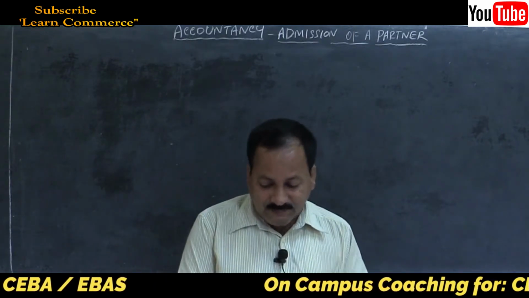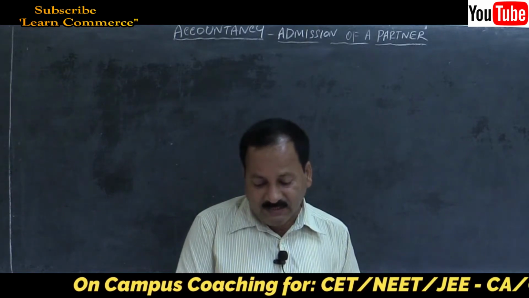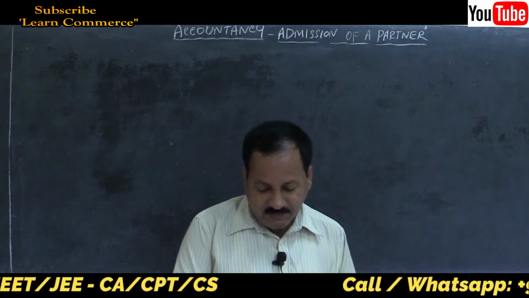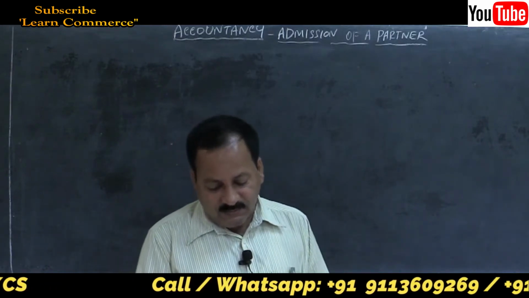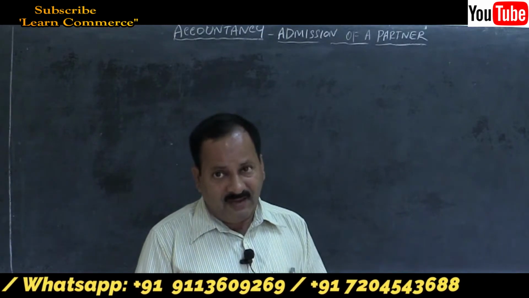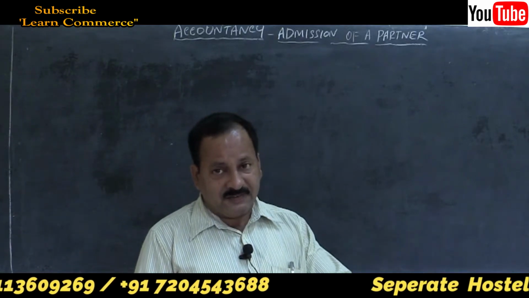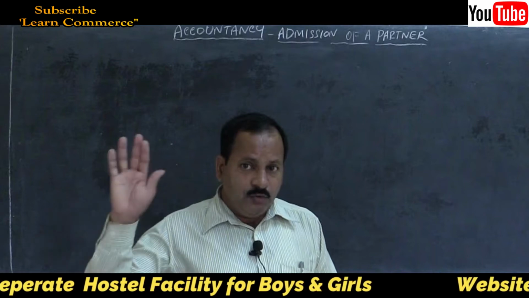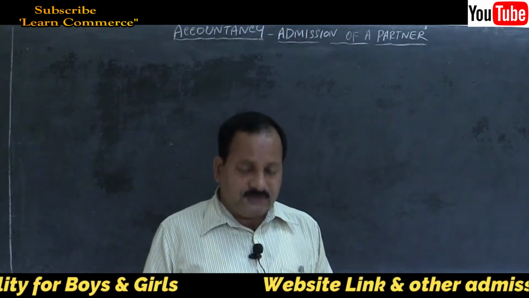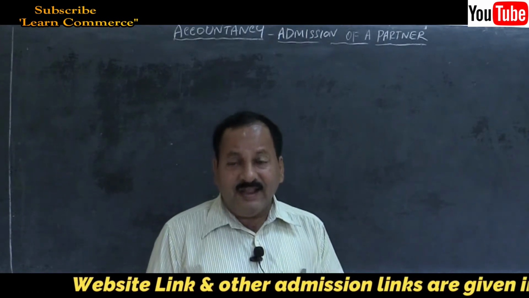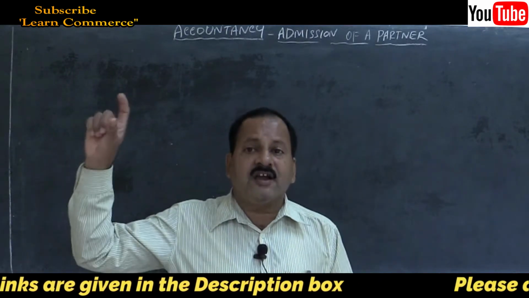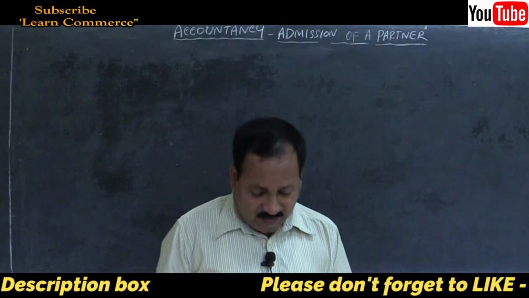The balance sheet is given on 31st March 2017. Liabilities are creditors. You have come across, no doubt, normal liability. Then reserve, you know it very well. Accumulated profits and reserves should be transferred to capital accounts of old partners in their old profit sharing ratio. So we have to distribute this reserve among old partners only in their old ratio. Should be credited to their capital account.